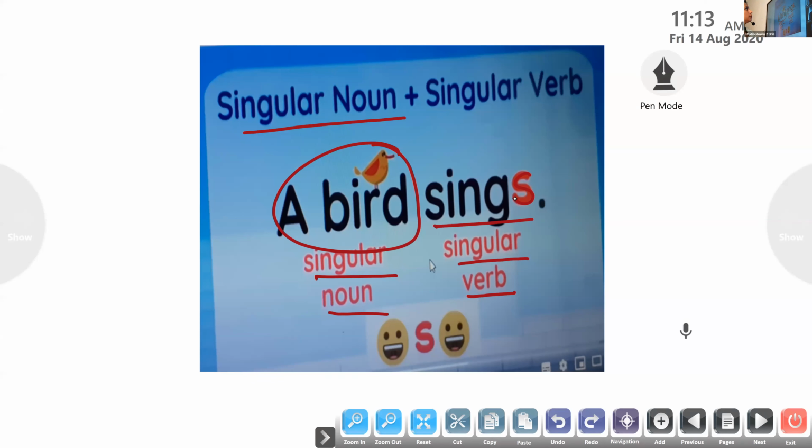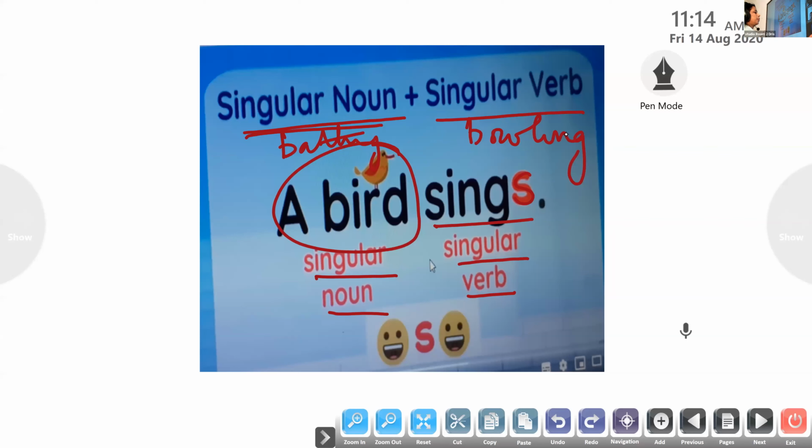Clear to all of you? Okay, so the singular noun and the singular verb agree with each other, saying that you don't have an S, but I should have an S. The singular noun is batting and the singular noun is bowling. So the batting team doesn't have an S, but the bowling team has an S to it. Clear? Clear to all? This is a rule, children. We need to follow it. Okay?